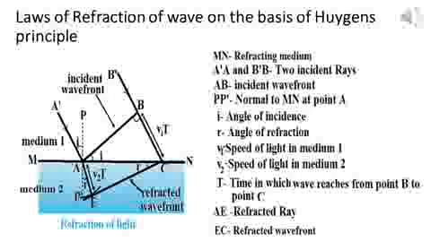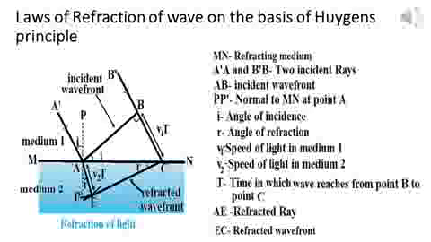And the other law is that the incident ray, refracted ray and normal are in the same plane. For giving the proof of these laws, we must use the given image. First, consider a plane wavefront AB as shown in this image.